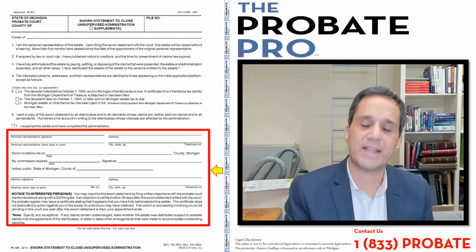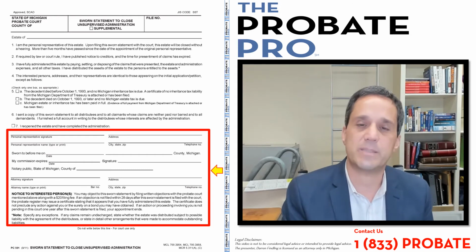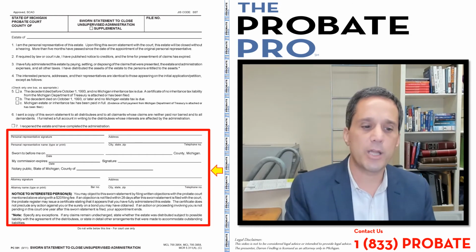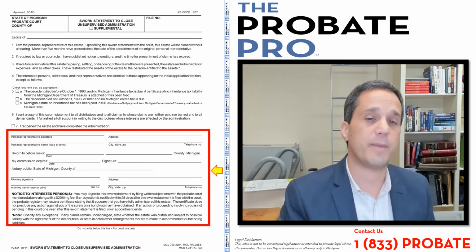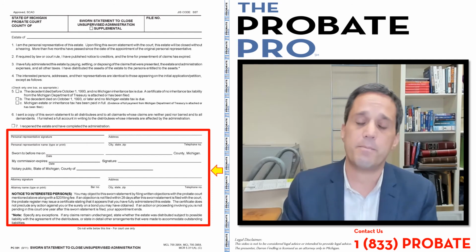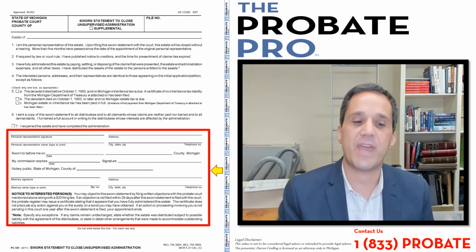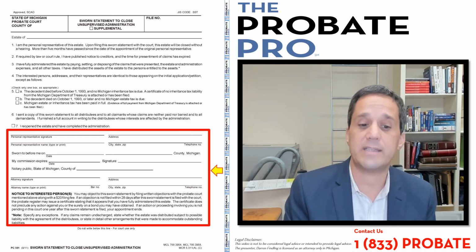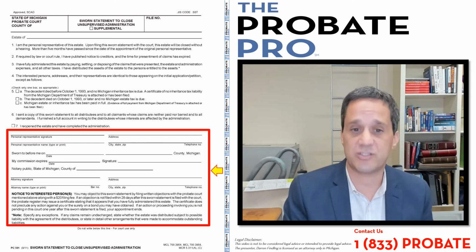Now again, above that section, I glossed over Section 7, which simply speaks about the reopening of an estate that had been previously closed. Below that, it talks about the interested person's notice. So for example, when this document gets served and sent out to all of the people entitled to it, it tells the people that they have an opportunity to object to this particular document within that 28-day window, or the court may proceed to enter a certificate of completion, which will close the estate.